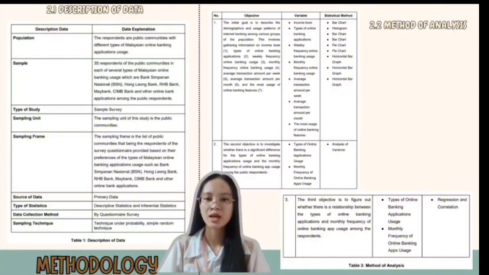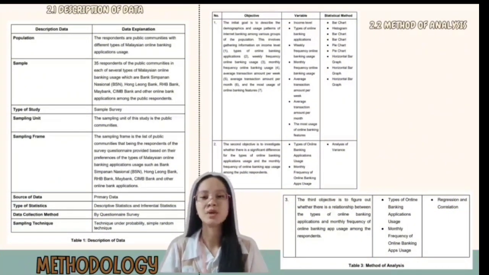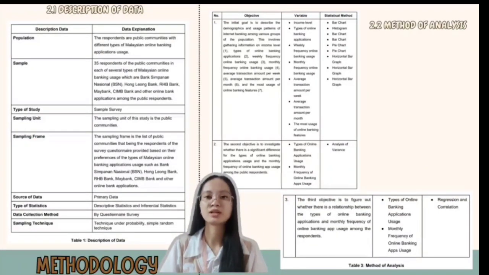And for the sampling frame, it is the list of public communities that are the respondents of the survey questionnaire, provided based on the preferences of the type of Malaysian online banking application usage such as BSN, Hong Leong Bank, RHB, Maybank, CIMB Bank, and others. As for the source of the data, it is primary data. And for the type of statistics, it is descriptive and inferential statistics. For the data collection method, we use a questionnaire survey where we provide all the questions for the respondents and we share the link of the Google Form to the public. And the sampling technique is under probability, which is simple random sampling.